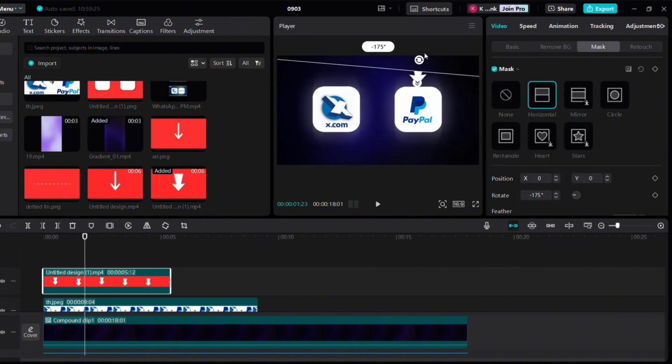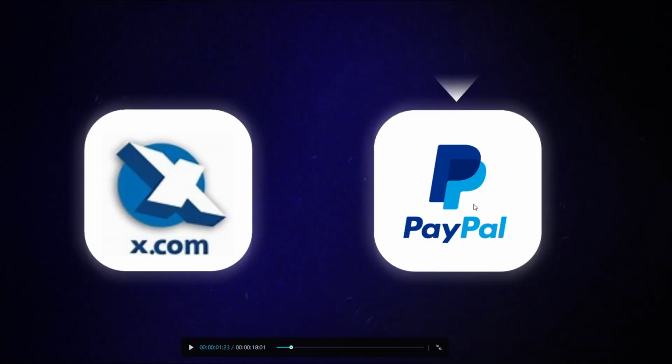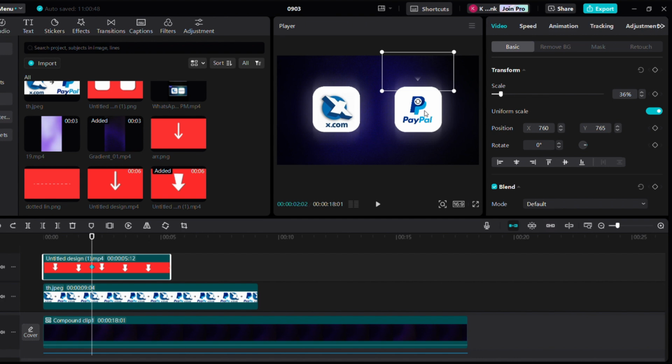Now go to Mask Effect and select Horizontal Mask, rotate it to 180 degree. Bring this down and increase the feather. Let's see how it looks. Let's bring this little bit down. Yeah, this looks perfect. Now we have to animate the arrow.